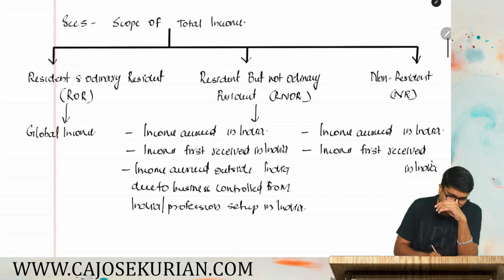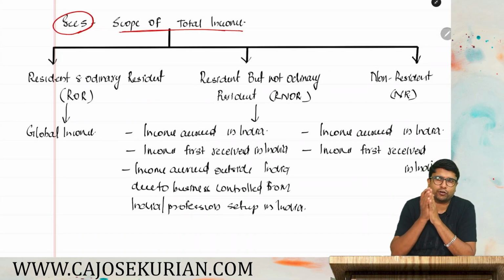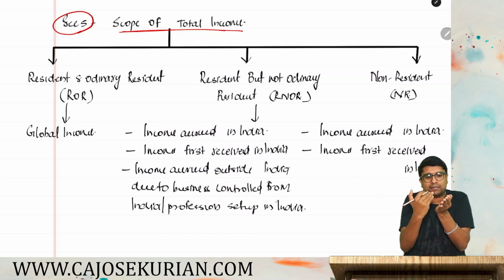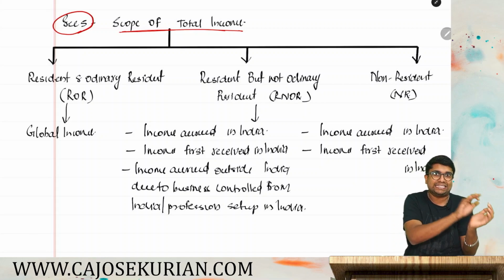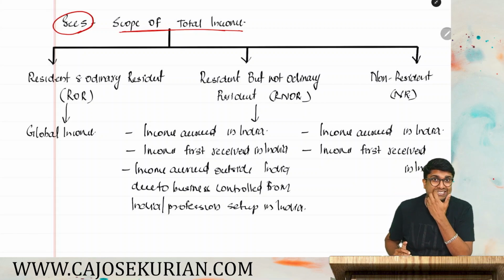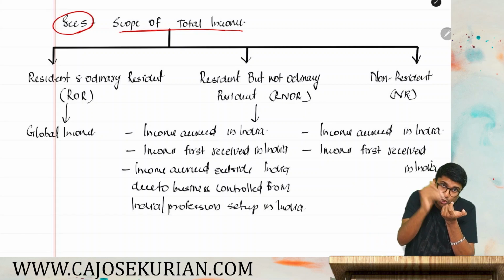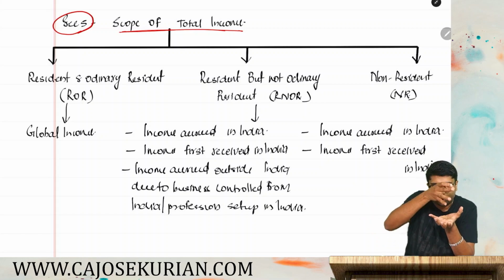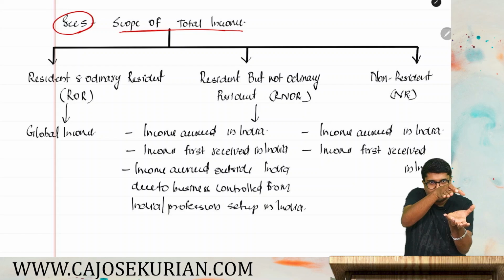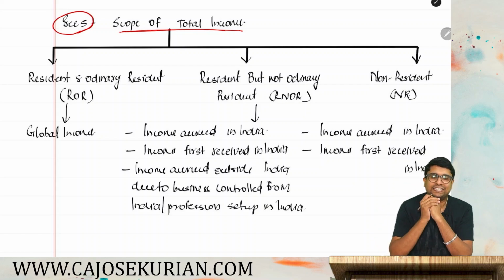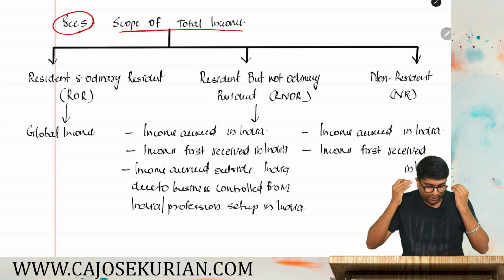That is section 5, the scope of total income. What do you mean by scope of total income? Scope of total income simply means, based on the residential status, what all are the incomes that are subjected to income tax in India? Which of your incomes form part of the scope of total income based on your residential status? And this is what we are about to discuss right now.